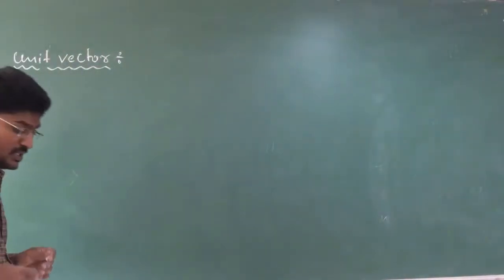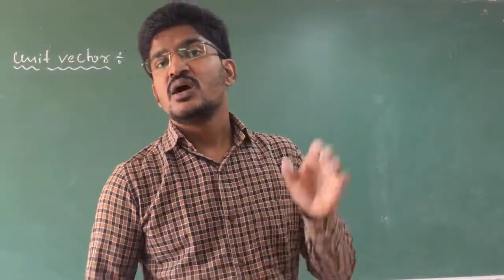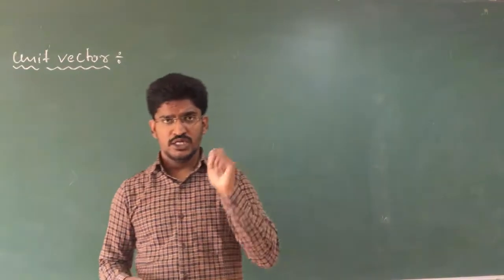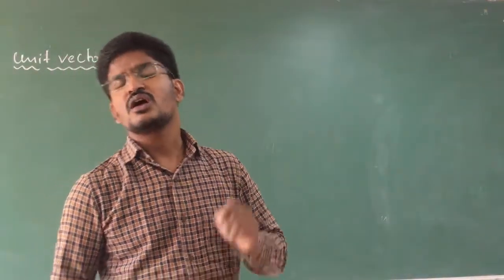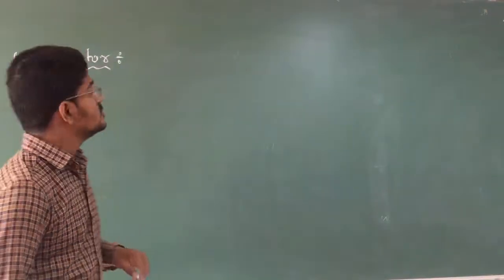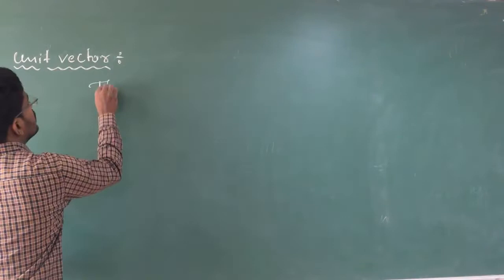Next let us move to the unit vector. Clear? Unit vector means a vector which has magnitude 1 unit. So how are you going to write it in words?